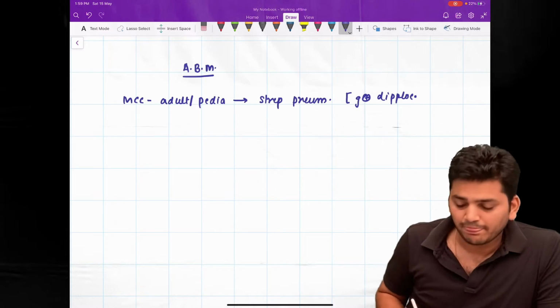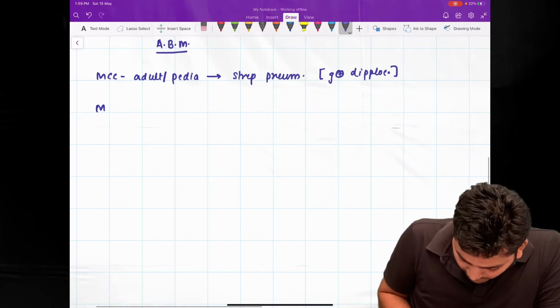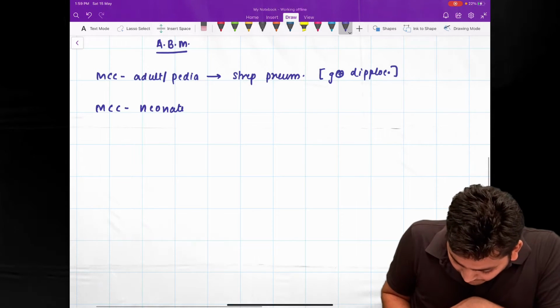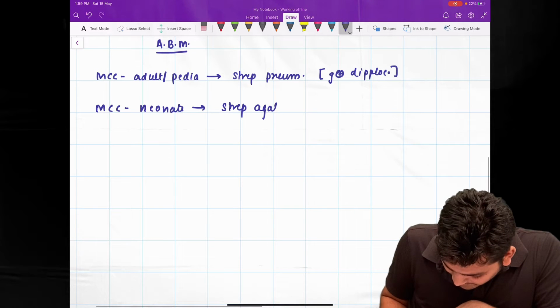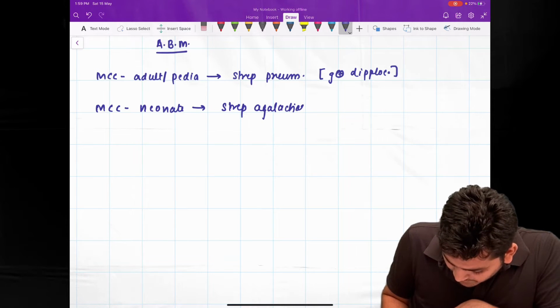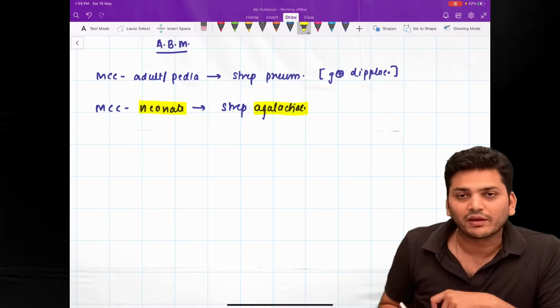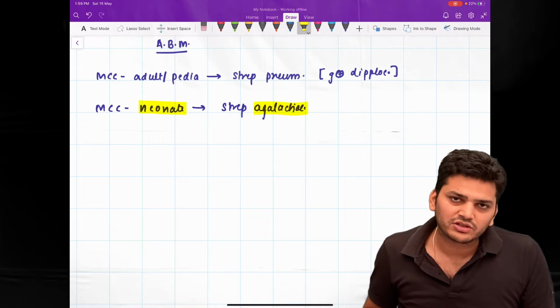The most common cause for neonates is Streptococcus agalactiae. So if the question particularly asks for neonates, only then go for agalactiae. If not specified, whether adult or pediatric age group, it is going to be Streptococcus pneumoniae.